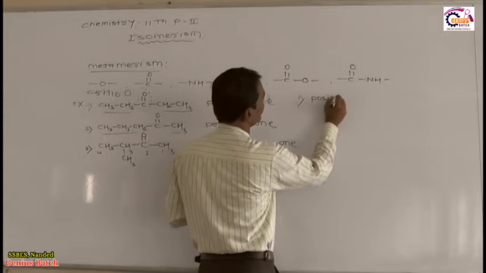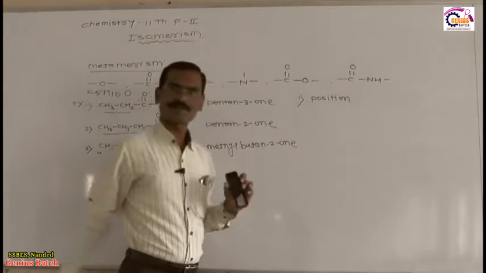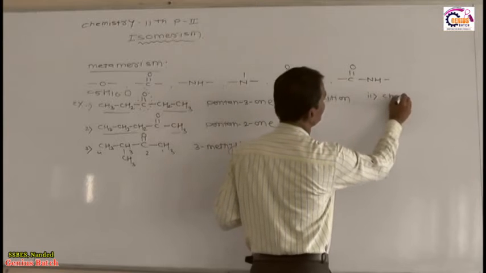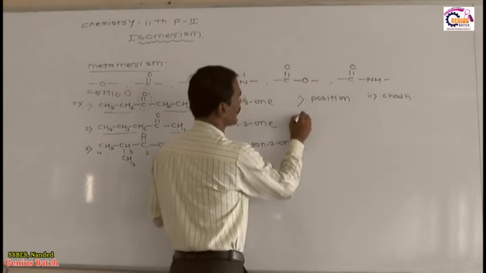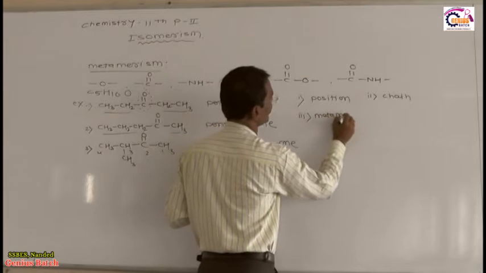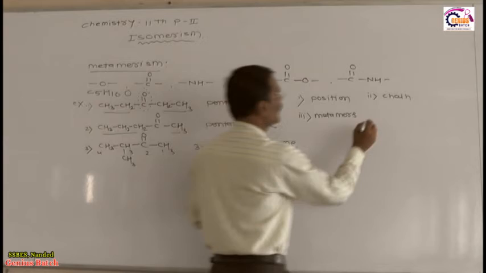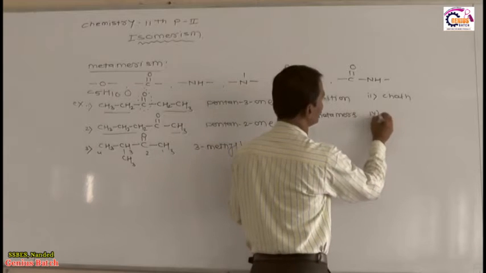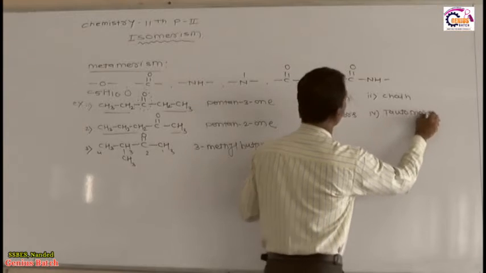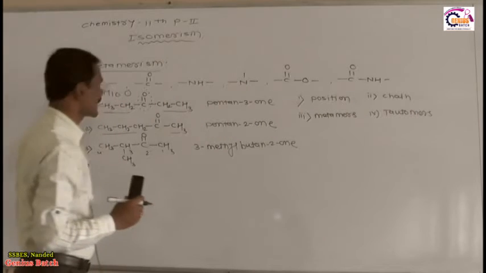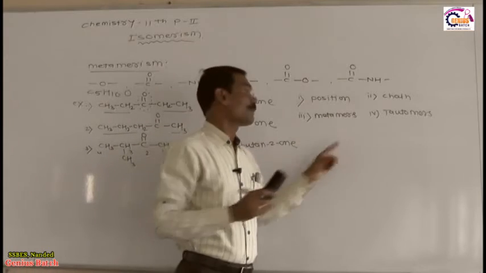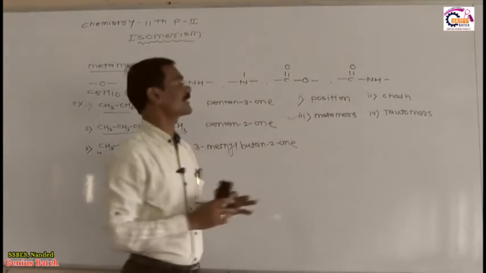The first option is position isomer. The second option is chain isomer. The third option is metamerism, or metamers. And the fourth option is tautomers. Now you know very well that the first and second are position isomers as well as metamers, but priority goes to the metamer. Your correct answer is the metamers.